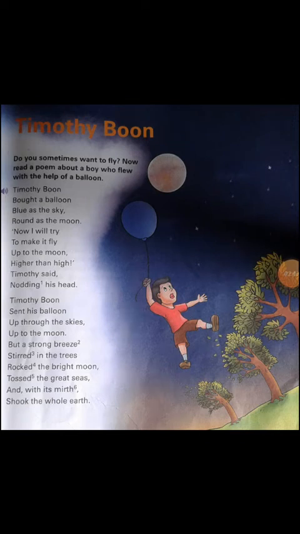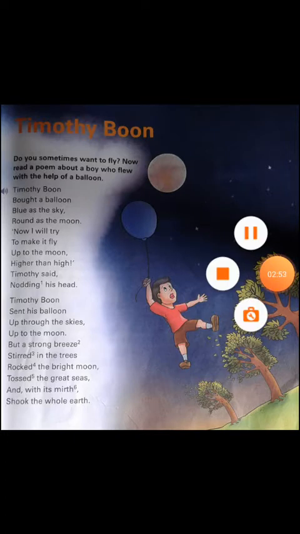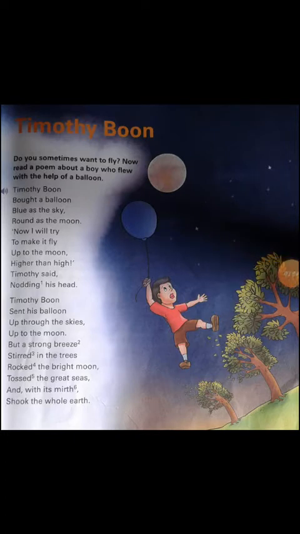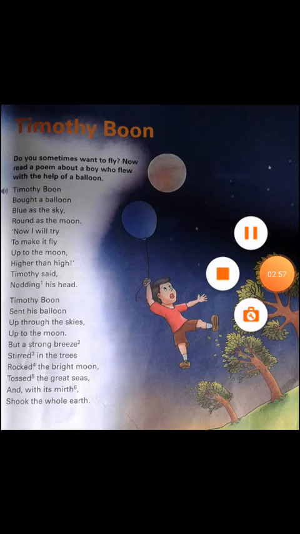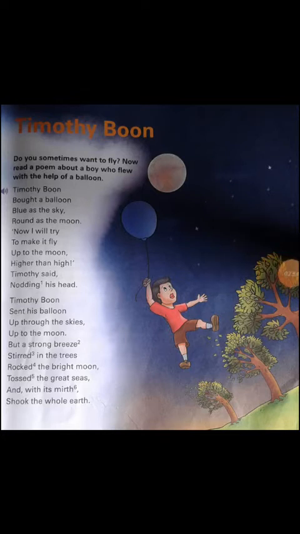Second one, Timothy Boon sent his balloon up through the skies, up to the moon, but a strong breeze stirred in the trees, rocked the bright moon, tossed the great seas, and with its mirth shook the whole earth.